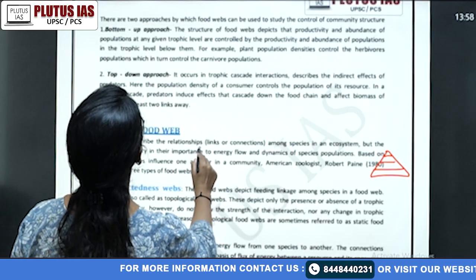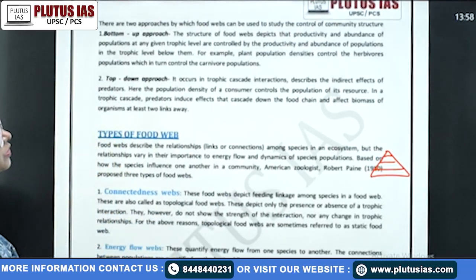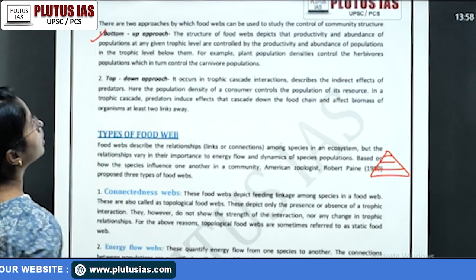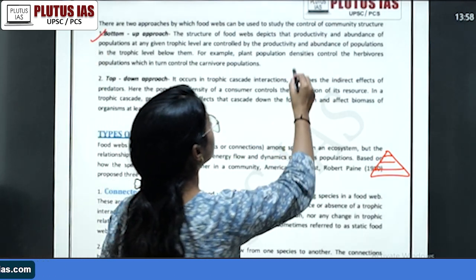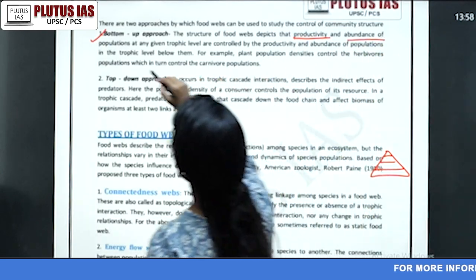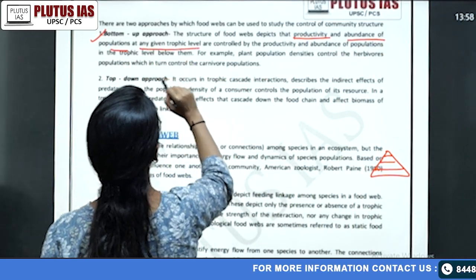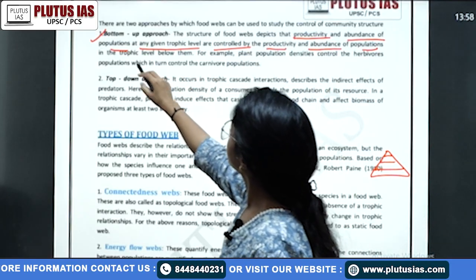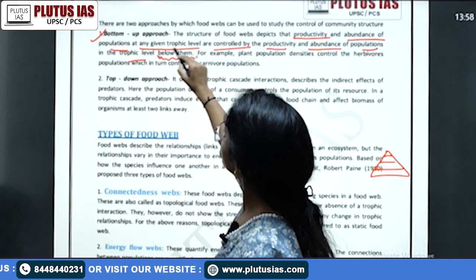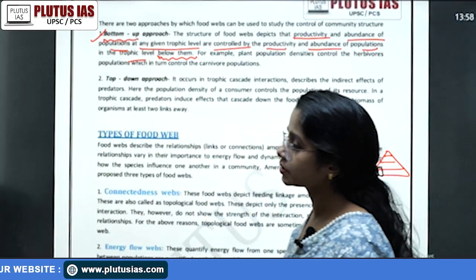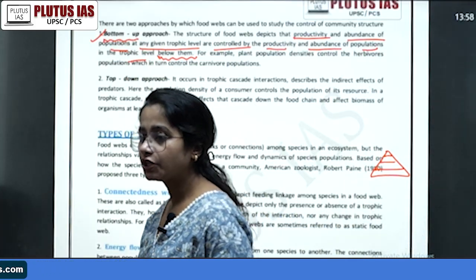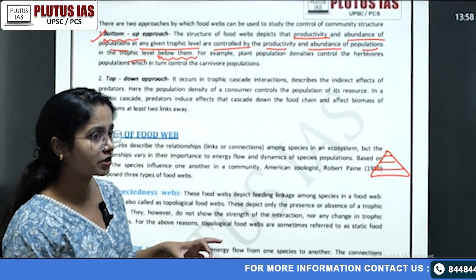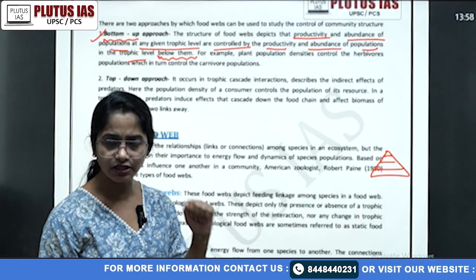There are two approaches by which a food web can be used to study the control of community structure. The first is your bottom-up approach. What is the bottom-up approach? The structure of the food web depicts that productivity and abundance of the population at any given trophic level are controlled by the productivity and abundance of the population in the trophic level below them. Suppose we want to decide the population or abundance in a system, say the frog.